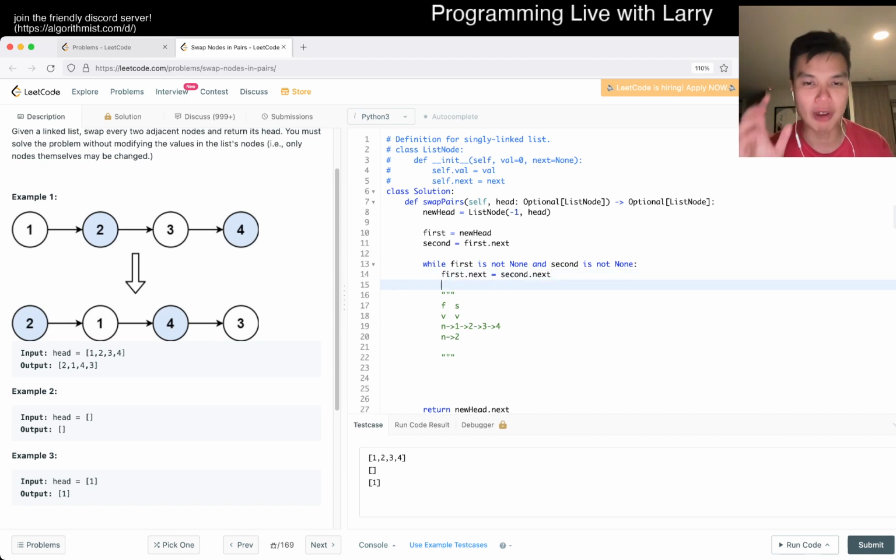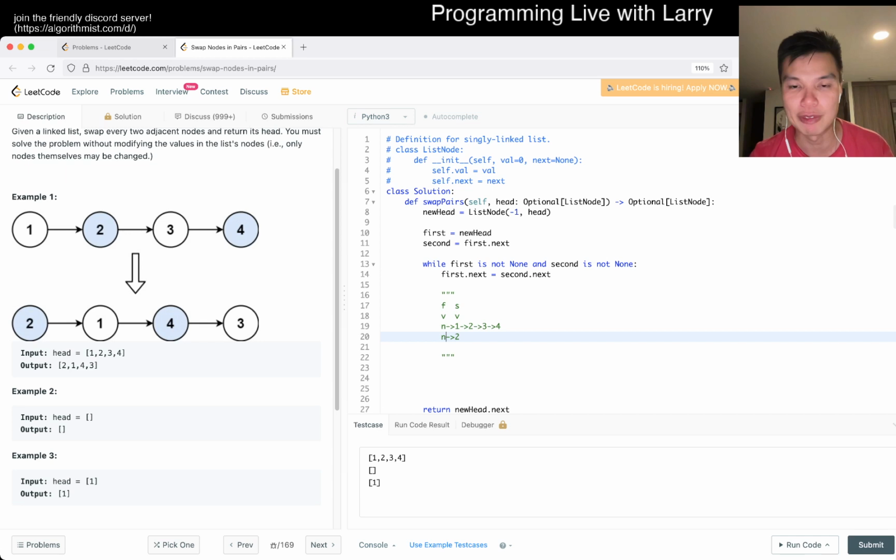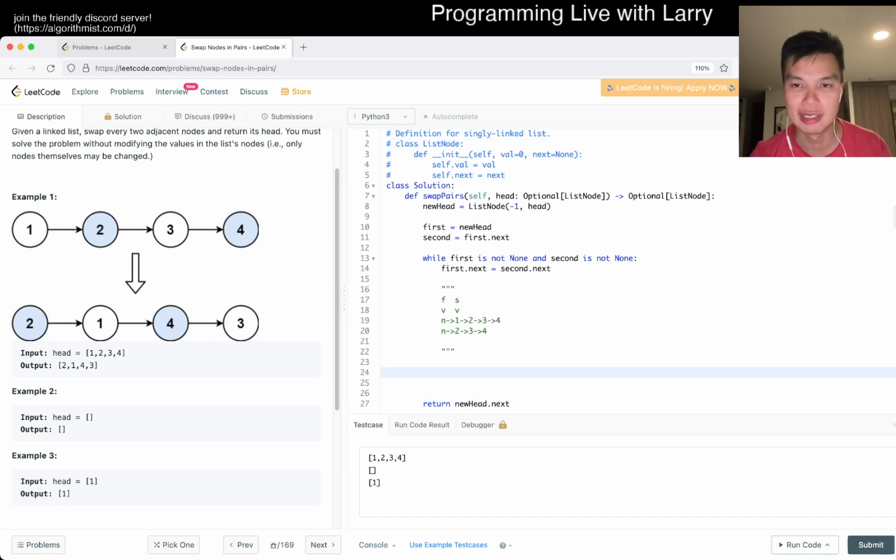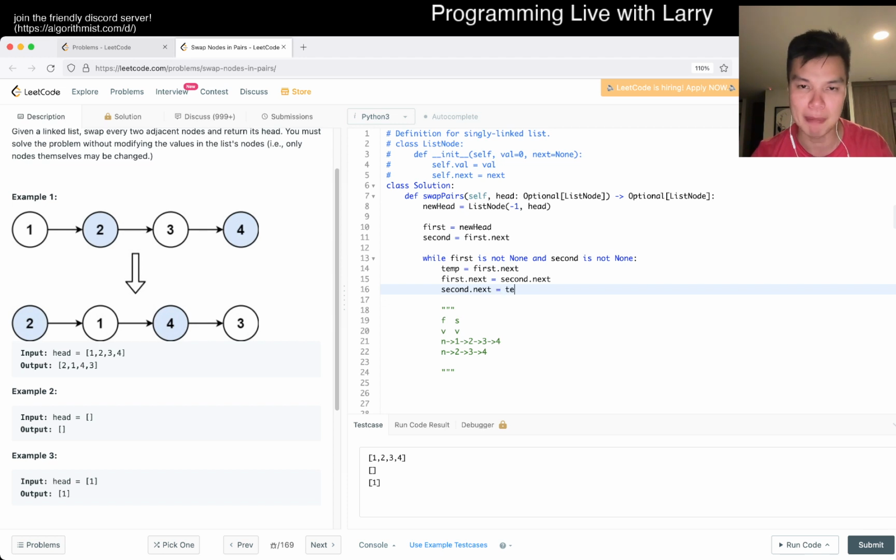Okay, so now first dot next, so then n will point at 2, and it will look like this, right? So that's fine, but of course you also want the 2 to point at 1. And now here we lost the node to first dot next, so we can add a thing. So temp is equal to first dot next, so first dot next is equal to second dot next, and now second dot next is equal to temp.